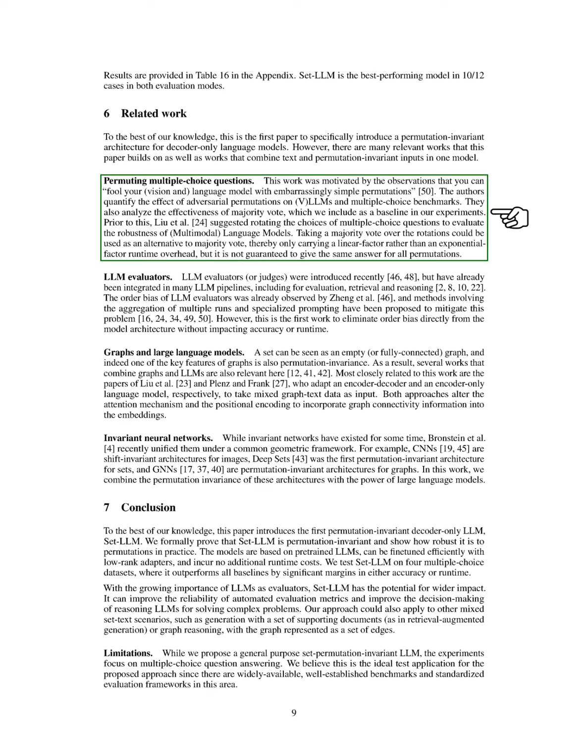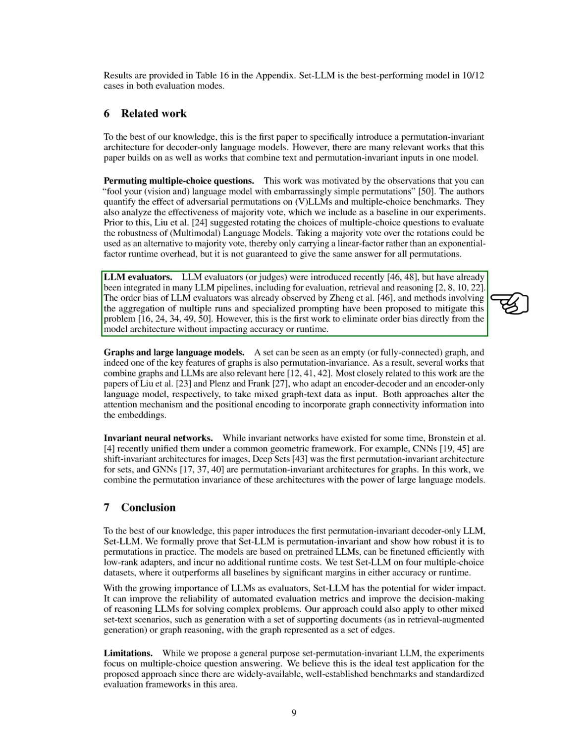Section: LLM Evaluators. In this section, we discuss LLM evaluators, which have recently been introduced and are now part of many LLM processes for tasks like evaluation, retrieval, and reasoning. We note that the order bias in LLM evaluators has been recognized, and various methods, such as combining multiple runs and using specific prompts, have been suggested to address this issue. However, our work is the first to remove order bias directly from the model's architecture without affecting its accuracy or speed.